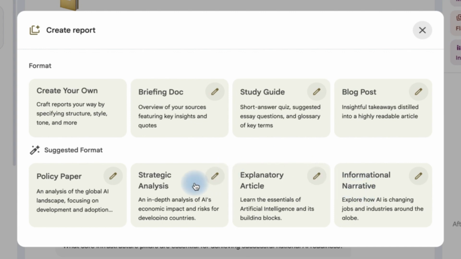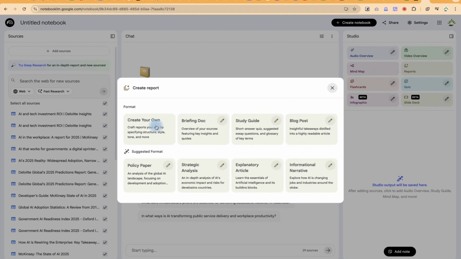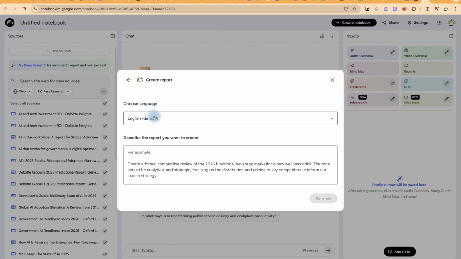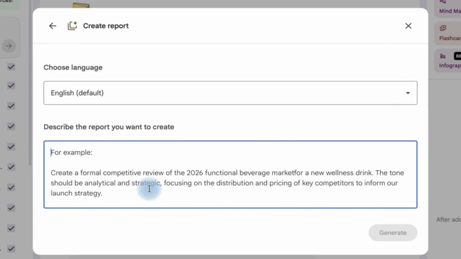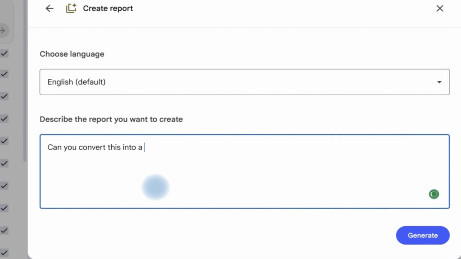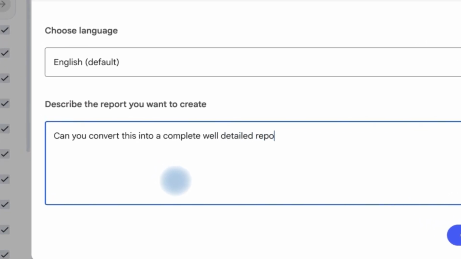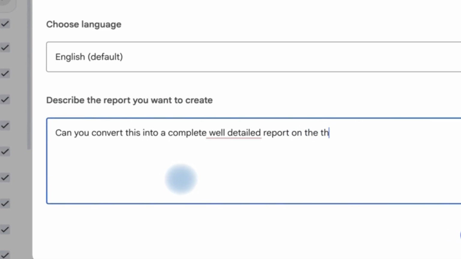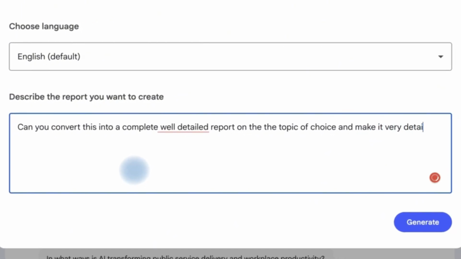But for this case, let's create our own and give it a prompt to generate the report we need. You can see, use the default language. Let's define our own prompt. We convert this into a complete, well-detailed report on each topic, and make it very detailed.